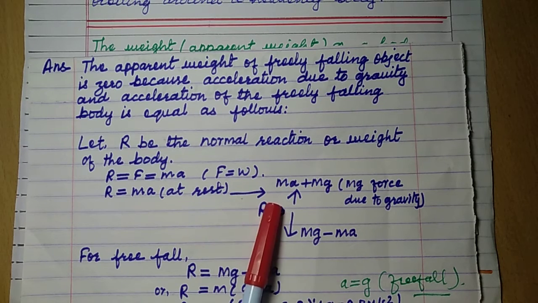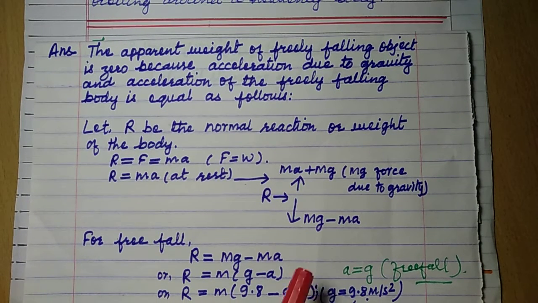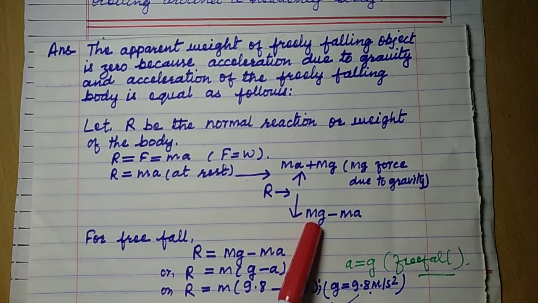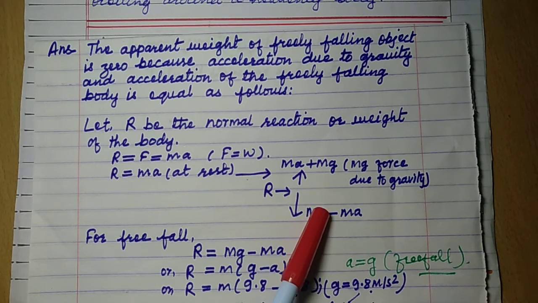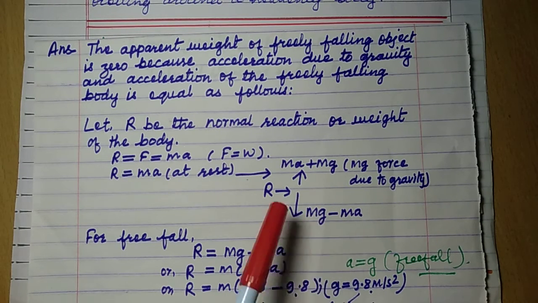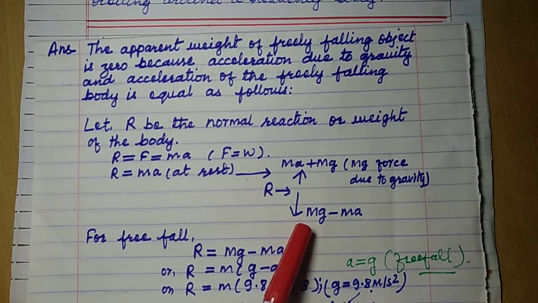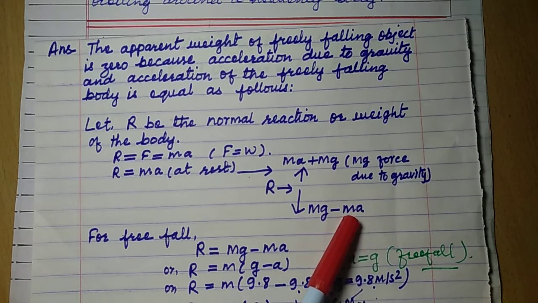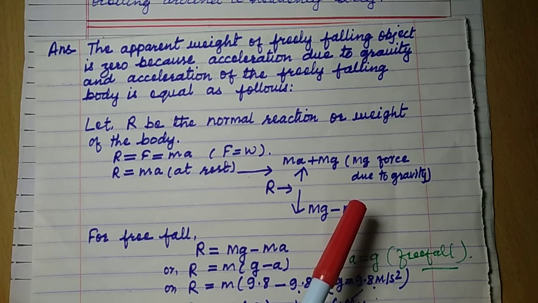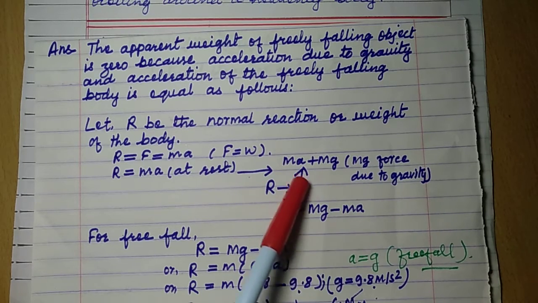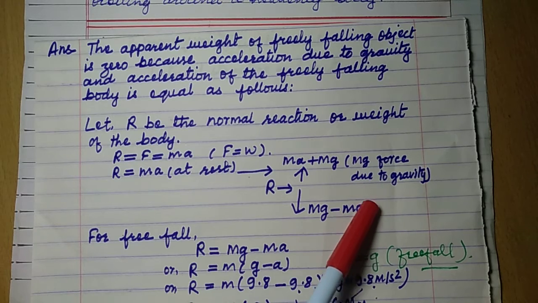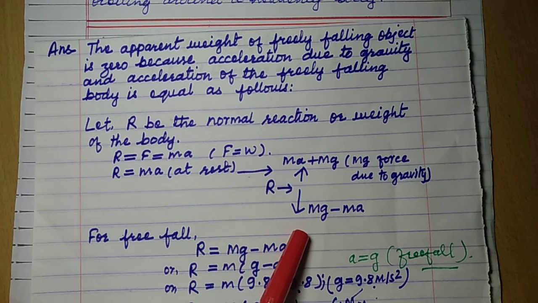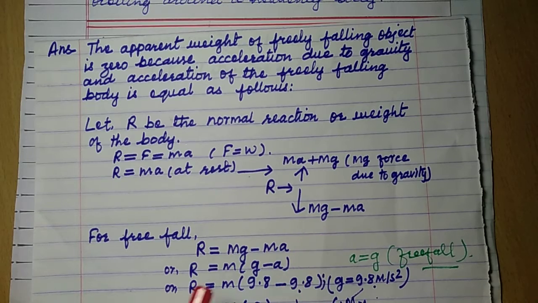And when the same body starts falling downward, the force of gravity pulling down is greater than the weight of the body. That is why it is falling down. Gravity is winning over the weight of the body. That is why mg is written in front over here. So this is the weight due to gravity and this is the own weight of the body. Now when the body is falling downward, this equation gives you the measurement of the weight of the body at that condition.